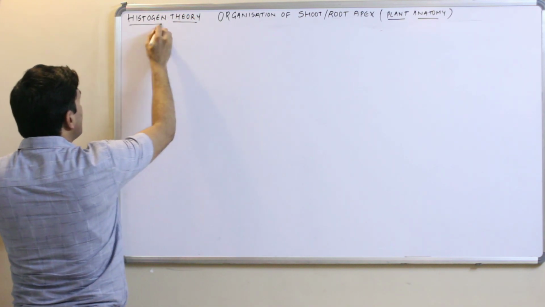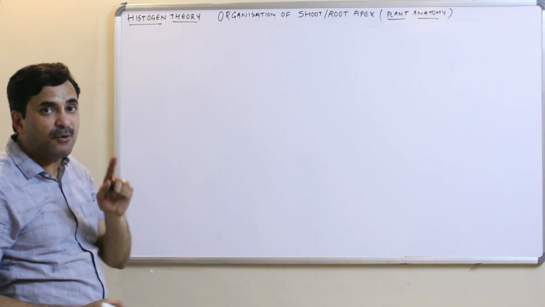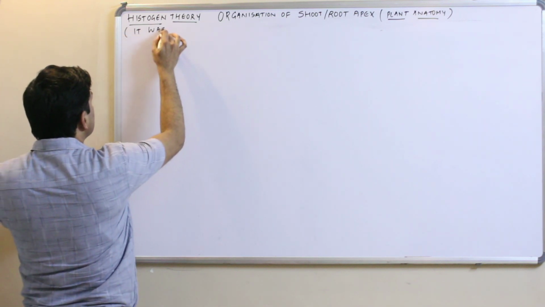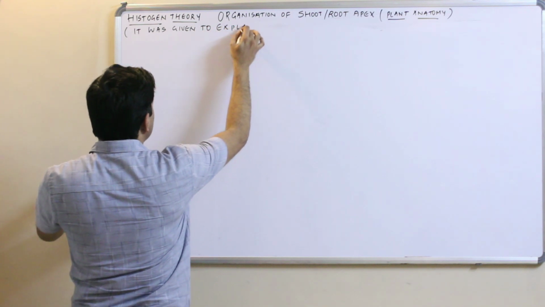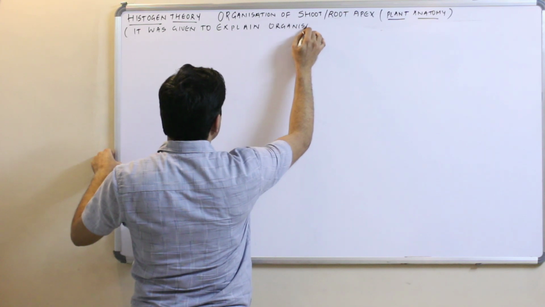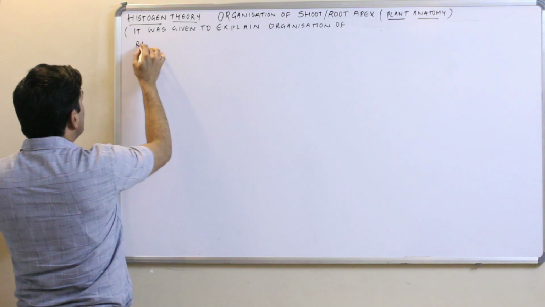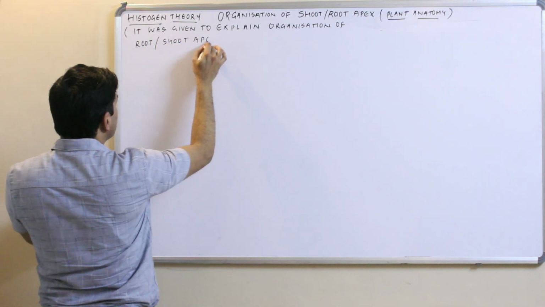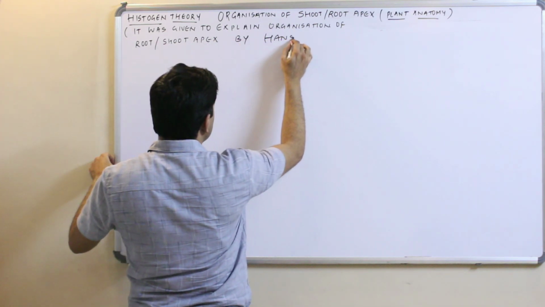This Histogen theory is also applicable for roots as well as shoot. It was given to explain the organization of root and shoot apex by a scientist known as Hanstein.